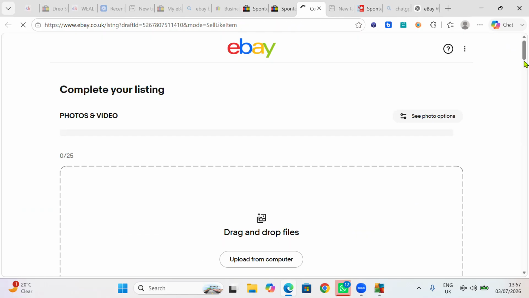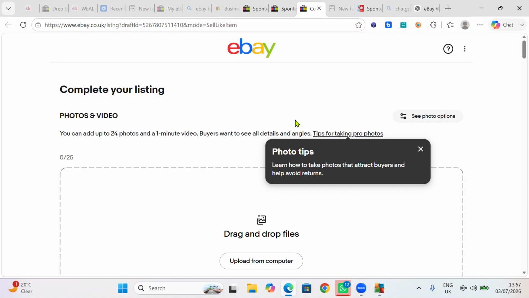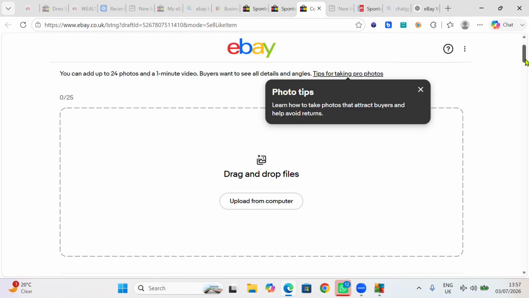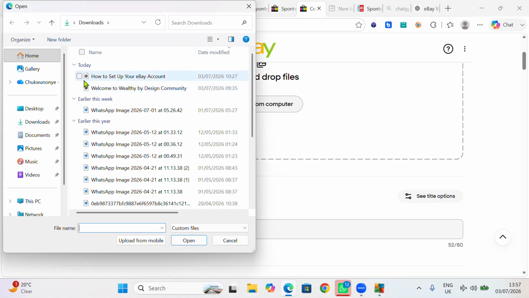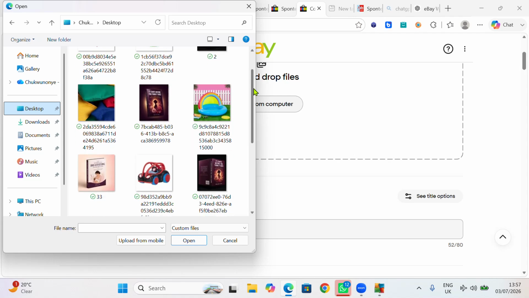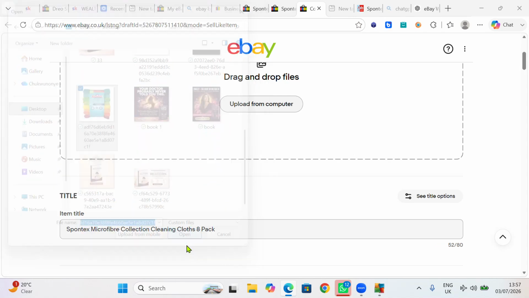If you say sell one like this, it will now tell you, can you see what is on the screen? It says complete your listing, photos and videos. You can add up to 24 photos and a 1-minute video if you want. Buyers want to see all details and angles, okay? But I normally just use pictures. Videos can actually help you make a lot of sales if you don't know. People like to watch videos, but I normally just put pictures, and I still make sales.